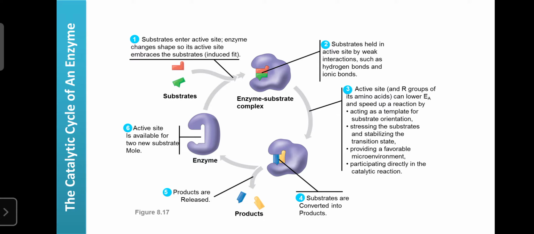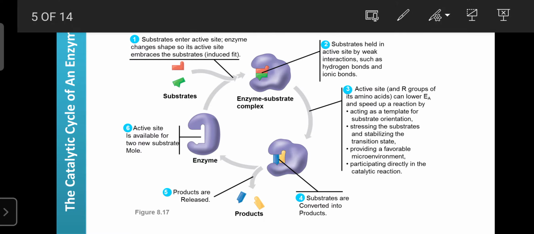So first, the substrate can easily penetrate inside the enzyme. Then the enzyme can structurally modify as per the need of the substrate to bind on the enzyme. So that is responsible for the formation of the enzyme-substrate complex. After that, interactions occur between the enzyme and substrate, such as hydrogen bonds as well as ionic bonds.